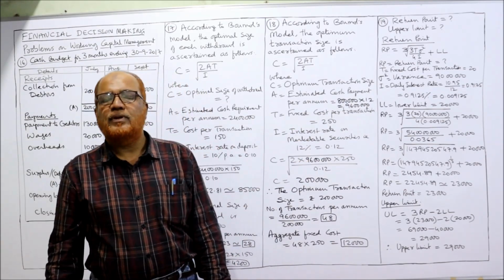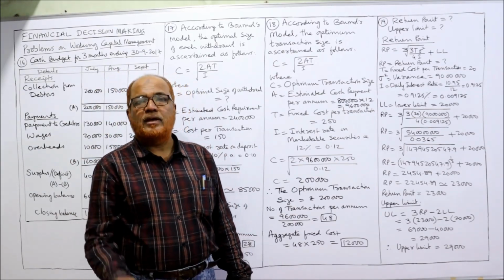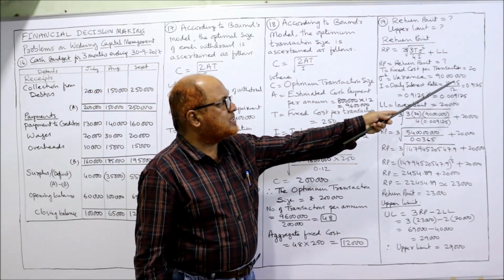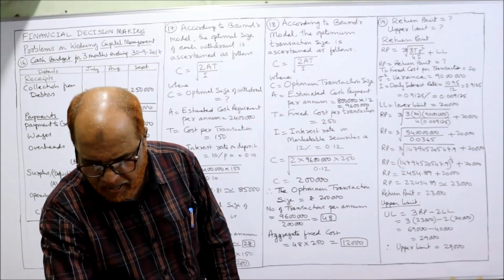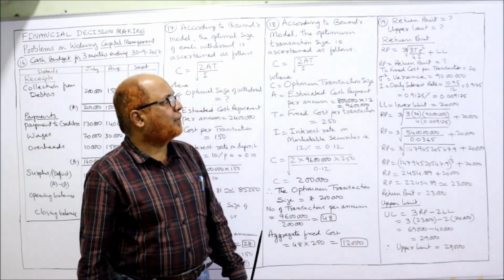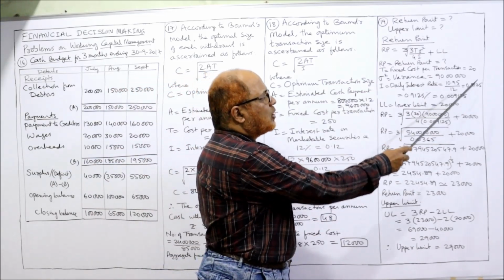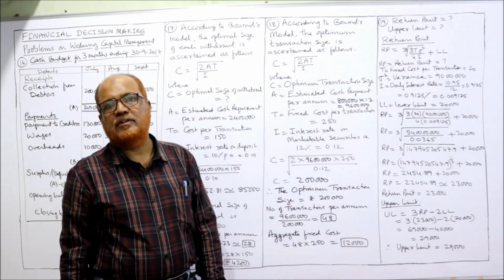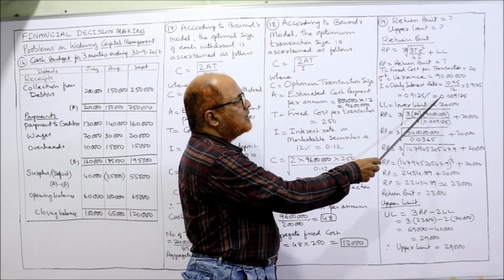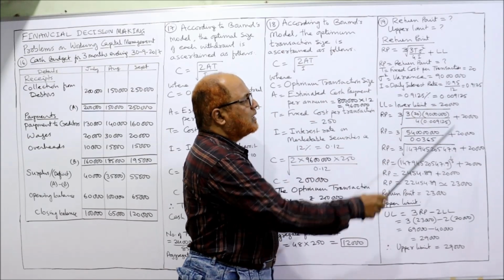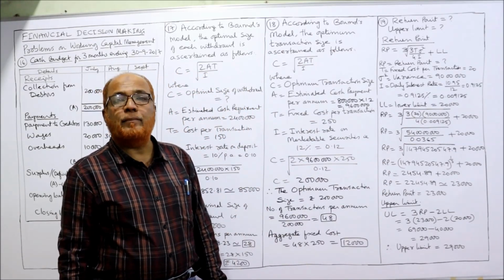Here in the problem, we are not given the daily interest rate, we are given the per annum interest rate, 10.95%. So per month how much? It comes to 0.9125, so per month the rate is 0.009125.